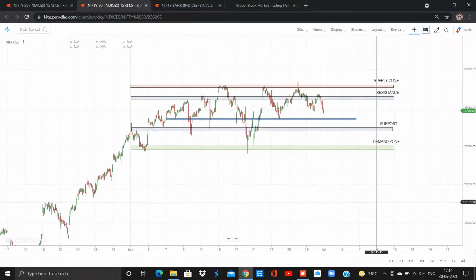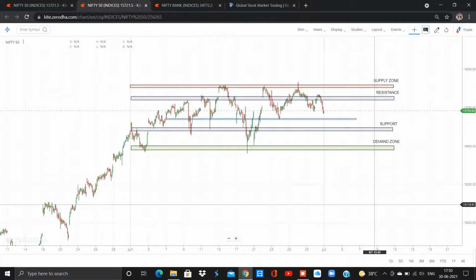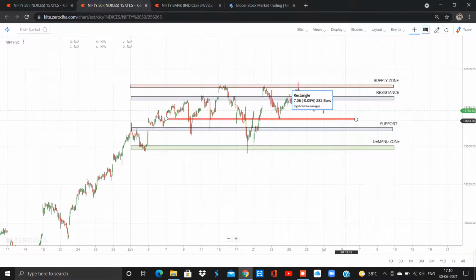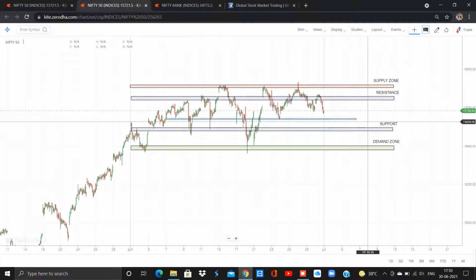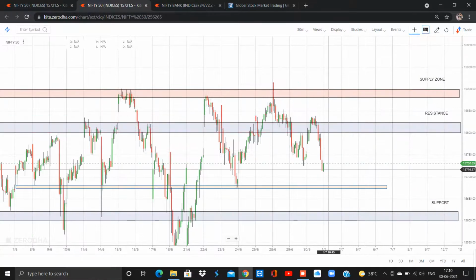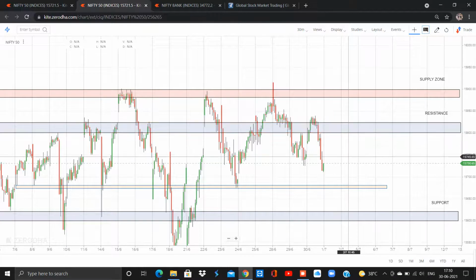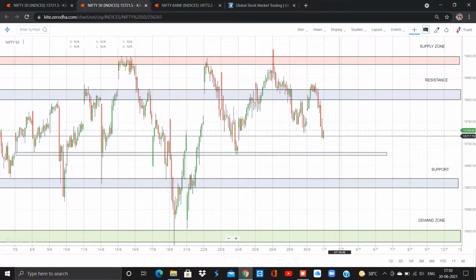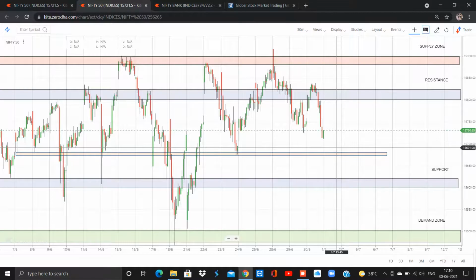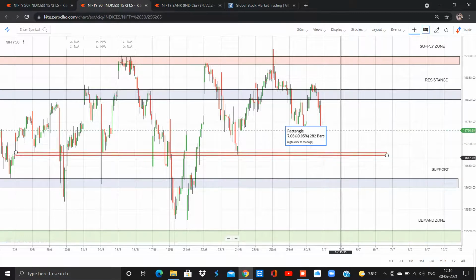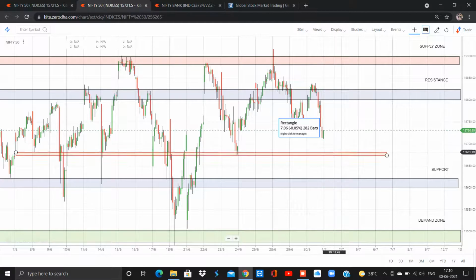So how could we take the trade tomorrow? There are three scenarios. The market can open flat, gap up or gap down. If the market opens flat, wait for the price action. If the market opens flat and a 5 minute candle or a 15 minute candle forms a bullish candle, keep that candle's low as stop loss and your target might be the resistance again. If the market opens flat or gap down, wait for this region to break. It means the candle has to close below this region.